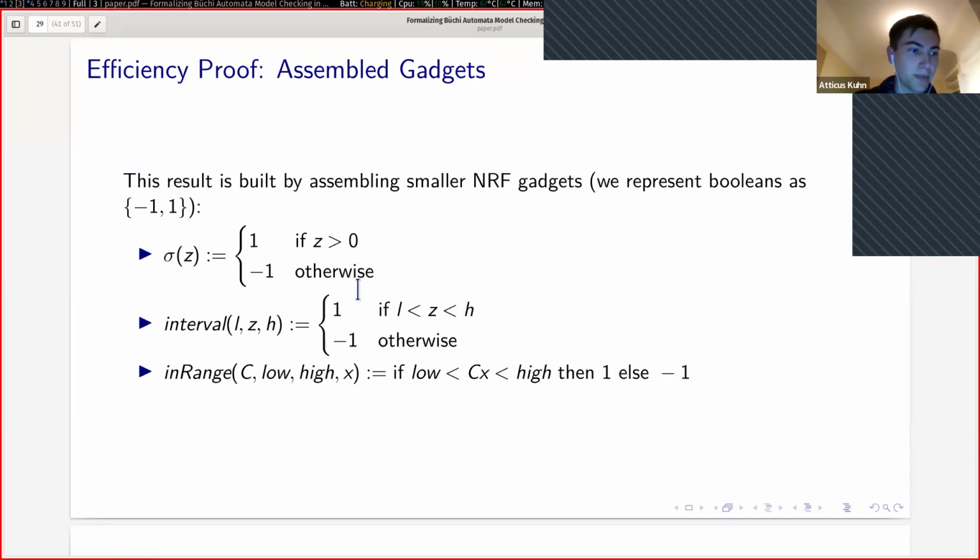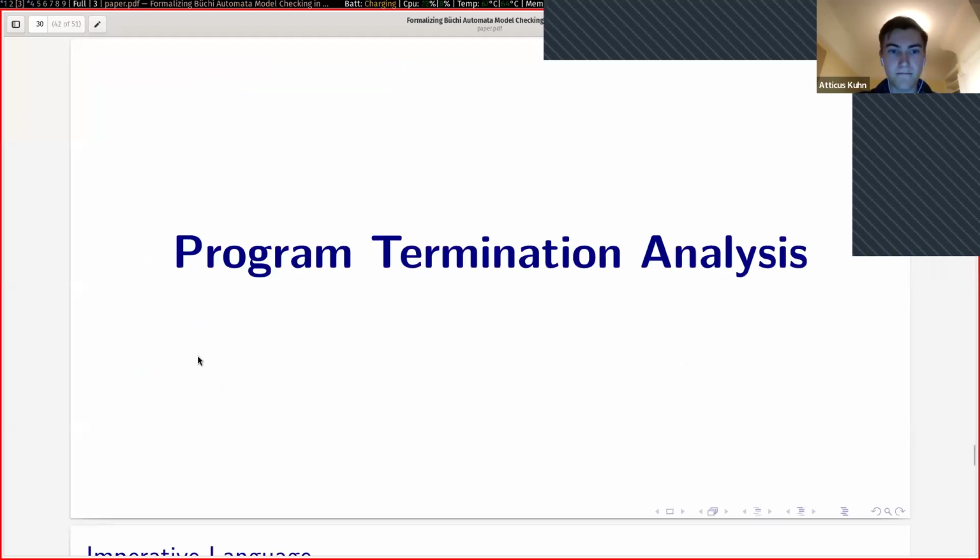Let me go through a bit how I prove this. I built it up with smaller gadgets: sigma we've seen, and interval and in range. Now I'm going to go a bit into termination analysis. This is the area I'm currently exploring.